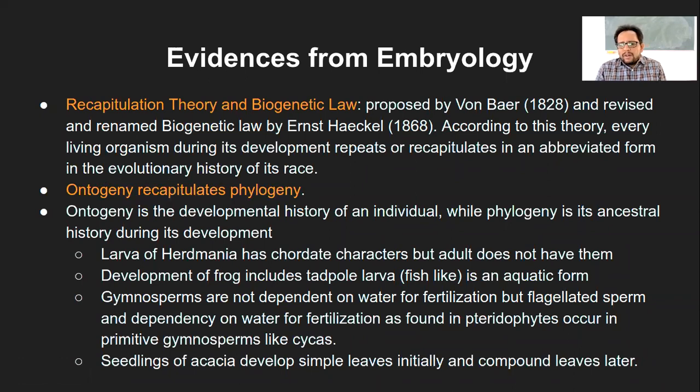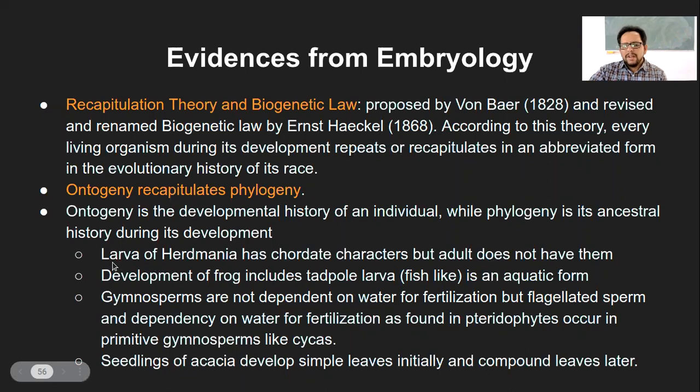We know that it is not required in humans, but in the earlier organisms, we have developed from aquatic organisms, smaller vertebrates. And if we developed from them, we still have those characteristics. That's why, during the developmental stages, those gill slits are still found in the vertebrate. So that's what we had looked at. That is a direct indication of ontogeny recapitulating the phylogeny. And this theory also gives certain examples here.